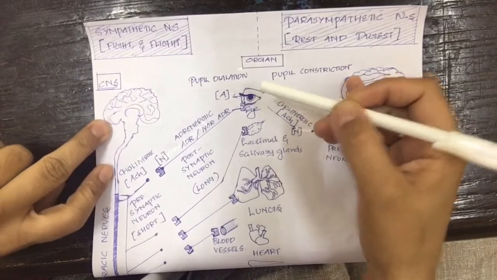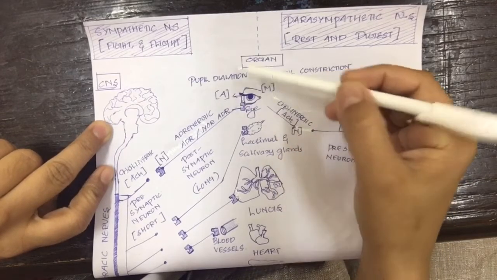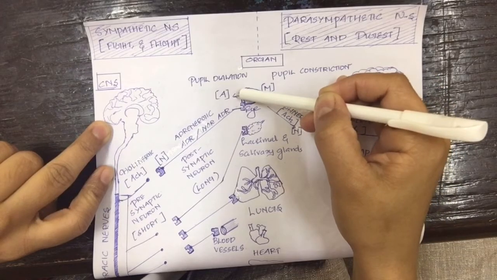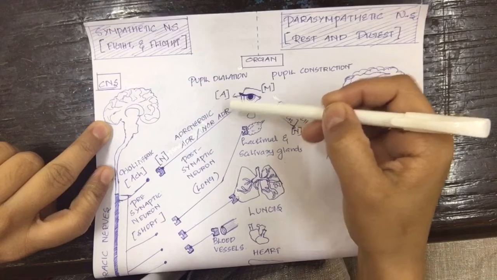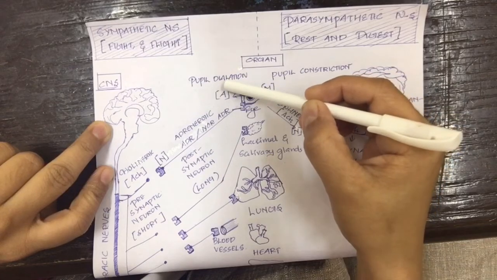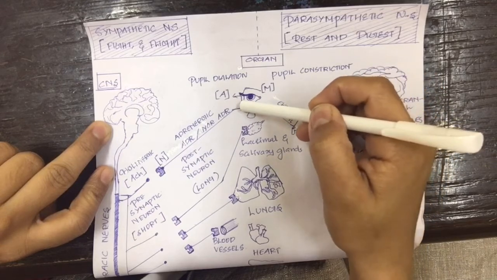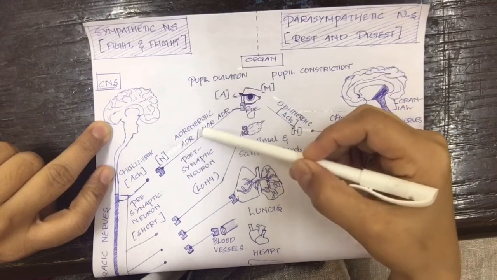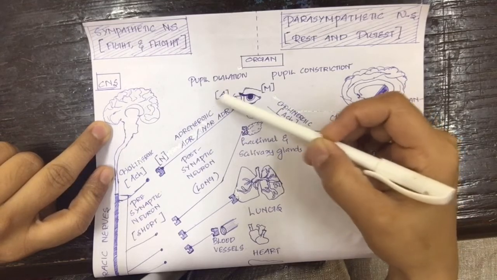The receptor located on your peripheral organ, if receiving signal from the sympathetic nervous system, is known as adrenergic receptor. Or the receptor on your peripheral organs, if receiving adrenaline or noradrenaline as the neurotransmitter, is said to be adrenergic.